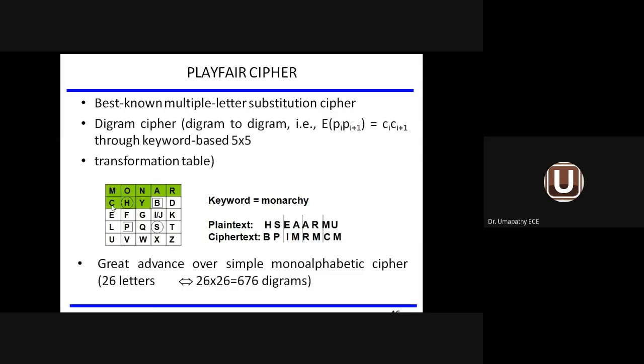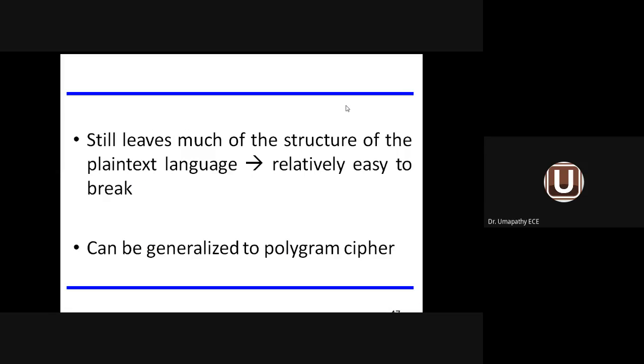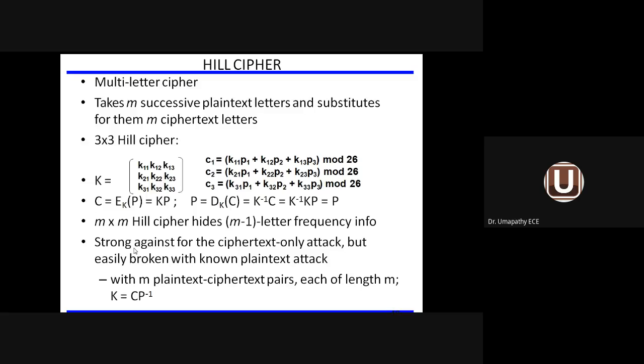So likewise, we take the C and the M. MU, CM. So likewise, what we are doing is converting a two-letter combination from the plain text to ciphertext. So this method is called multi-letter substitution cipher or Playfair cipher. But this is also subject to attack. It can be relatively easy to break. So people will go for polygram cipher.